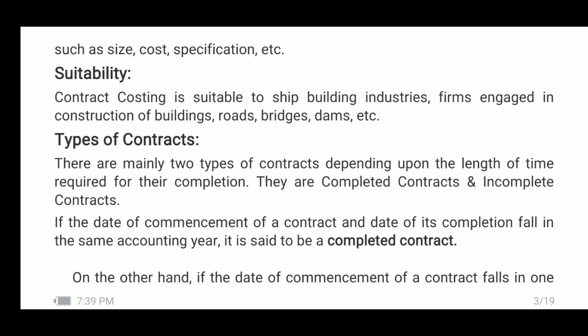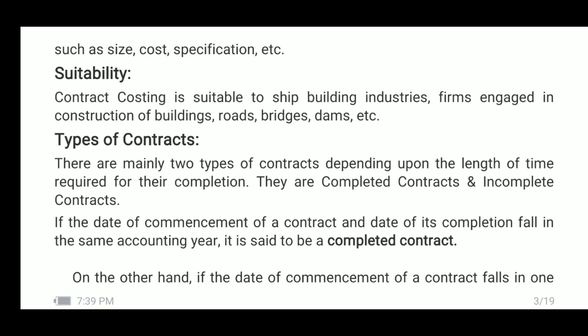Here, by taking into account the date of commencement and date of completion, whether they fall in the same accounting period or they fall in two different accounting periods, we may classify them into two, that is, completed contracts and incomplete contracts. Here, classification is made because the ascertainment of profit differs.